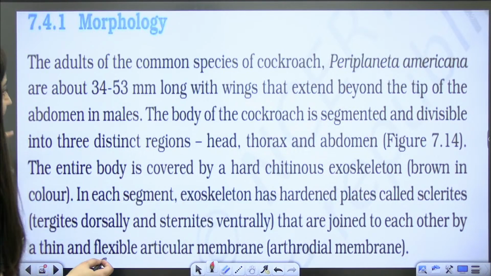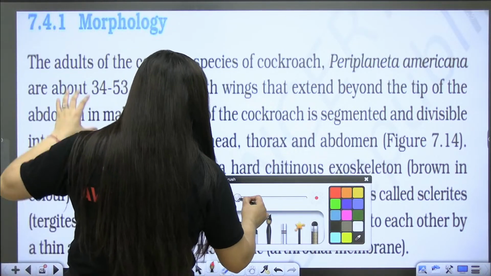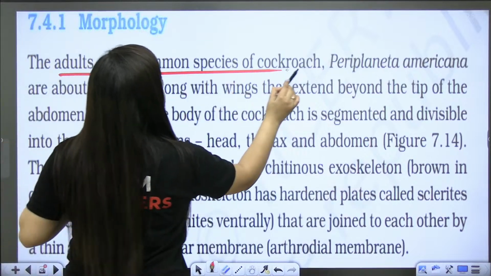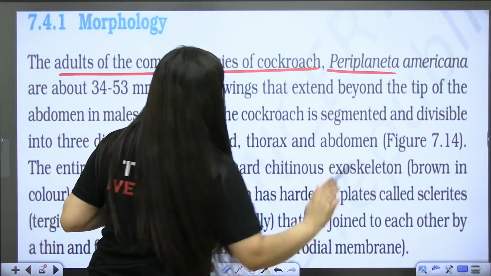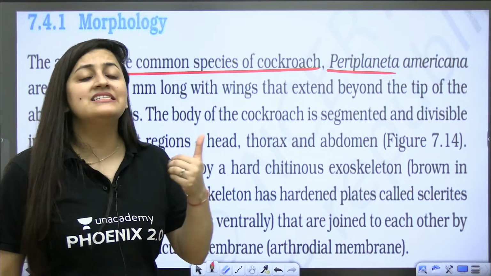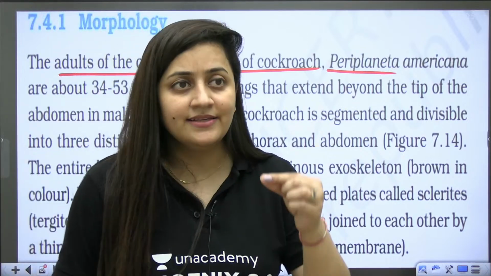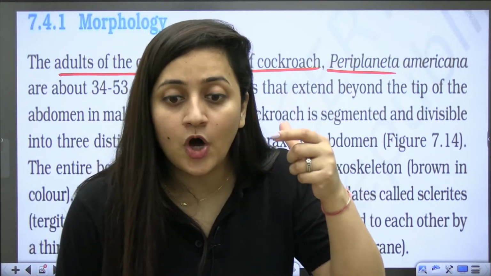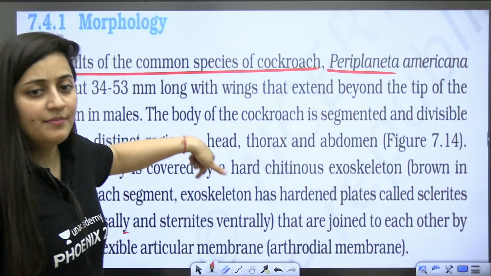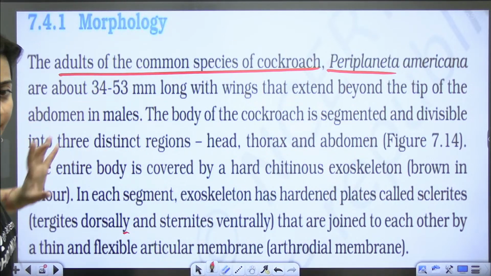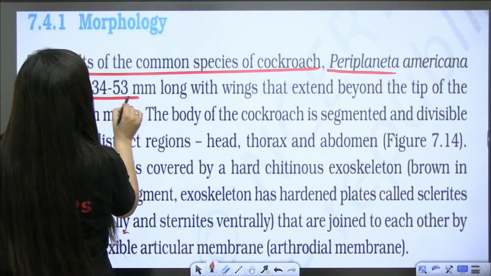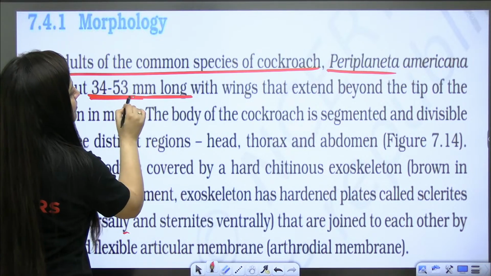So look at the morphology here. It is given that adults of the common species of cockroach, that is Periplaneta americana. There is one more species, Blatta orientalis. In their case, we see the color is very dark. It is also another species, but mainly here we are going to talk about Periplaneta americana. The size is 34 to 53 mm long.